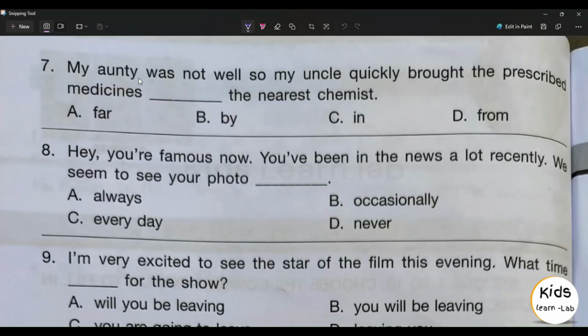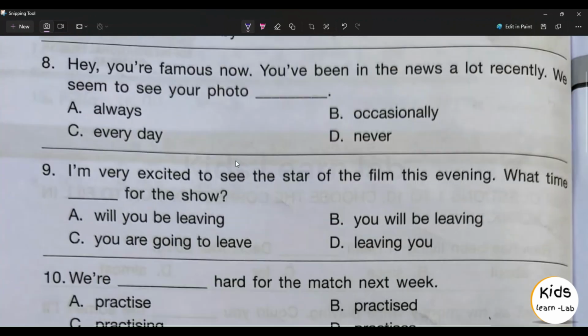Seventh question, my auntie was not well, so my uncle quickly brought the prescribed medicines dash the nearest chemist. Option A for, option B by, option C in, option D from. Option D from is the right answer.